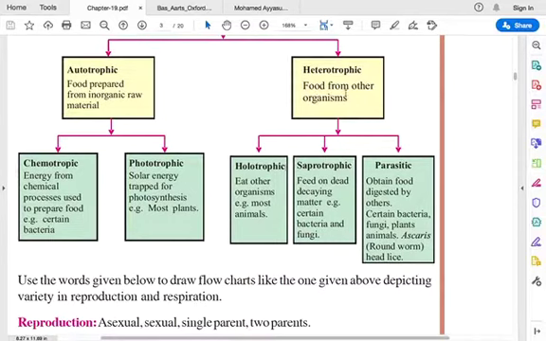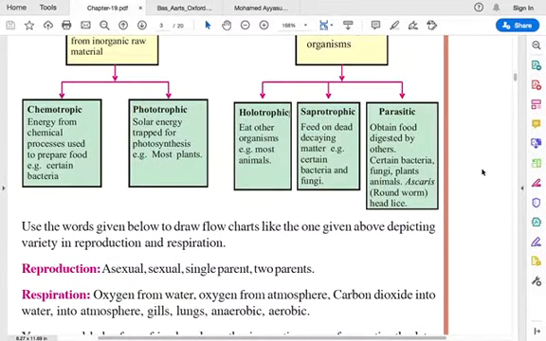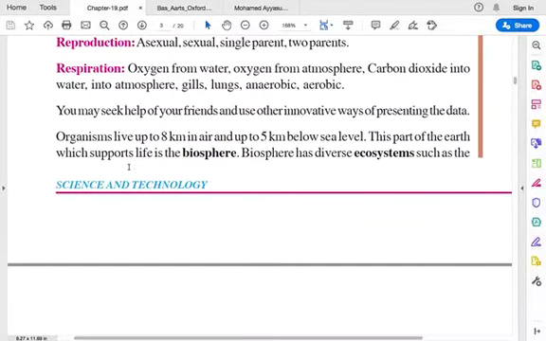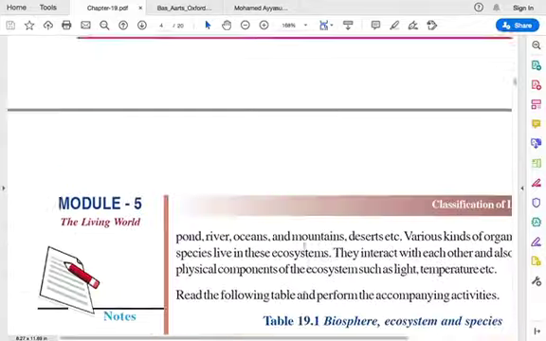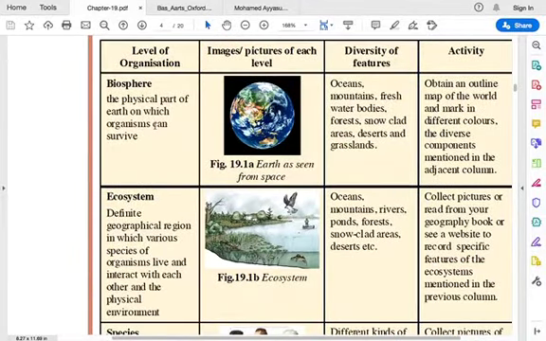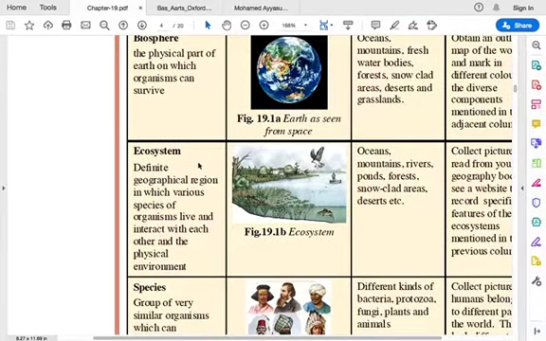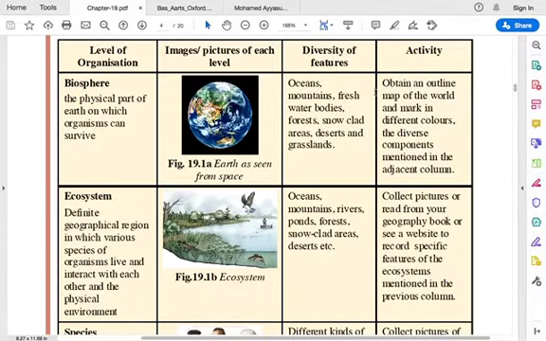And you have heterotrophic, which has three types. Holotrophic, where some organisms eat other organisms. Saprotrophic, which feed on dead decaying matter like bacteria and fungi. And parasitic, which live on other living organisms. Okay, and this was the homework. Then we saw about biosphere, then ecosystem, everything. Here these are the definitions for biosphere, ecosystem, and species, and you just have to read all these things.